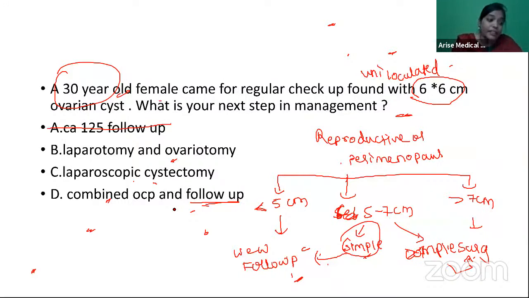If you have a complex cyst, then definitely surgery. So as it is a simple cyst, you are going to go for combined OCP and follow-up. That is regarding this question.